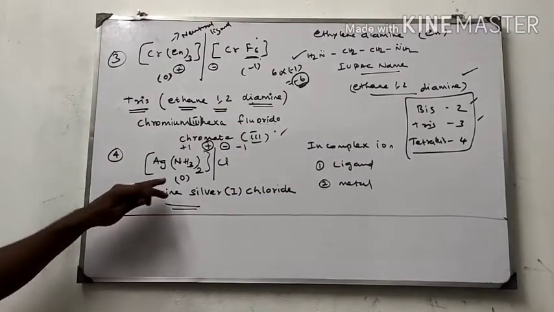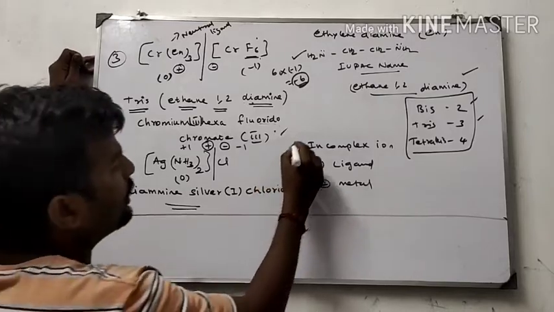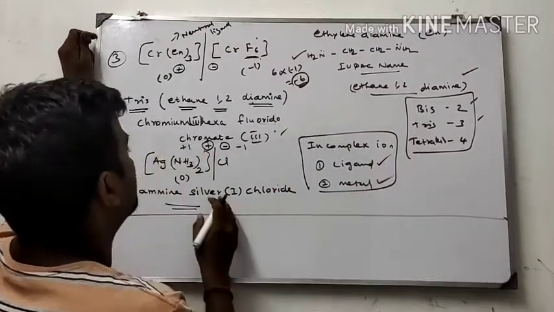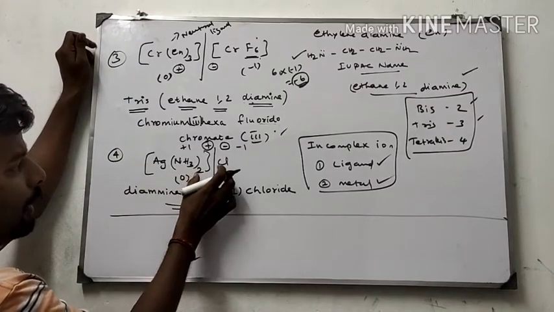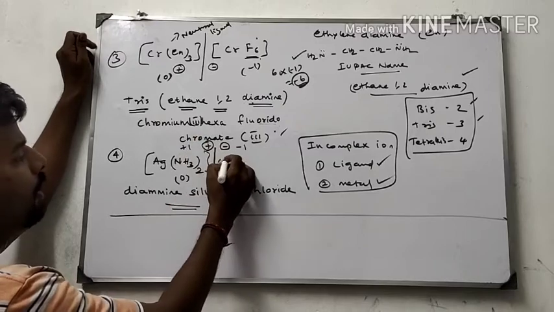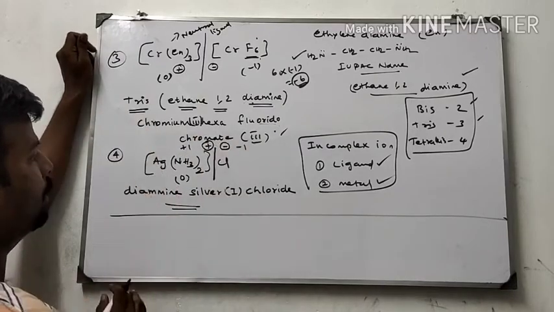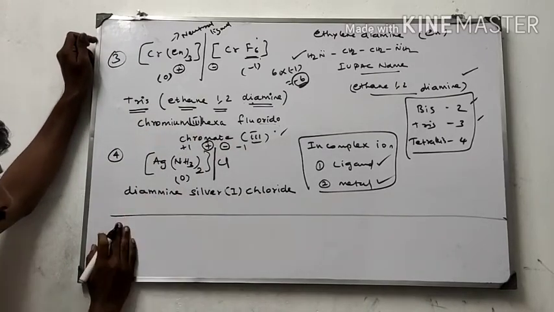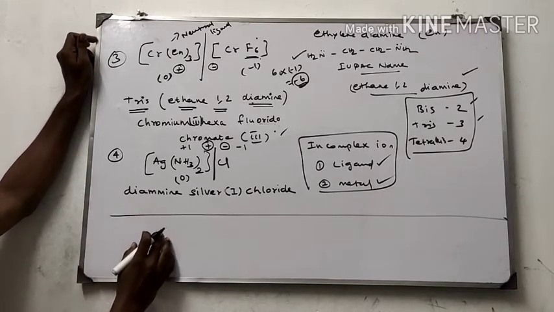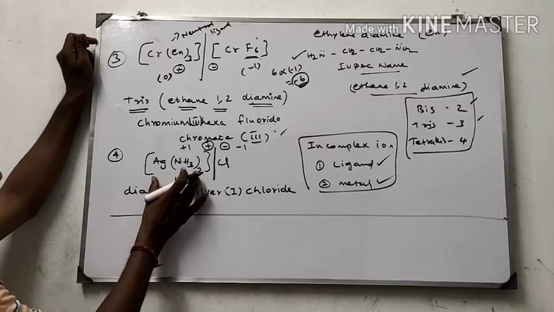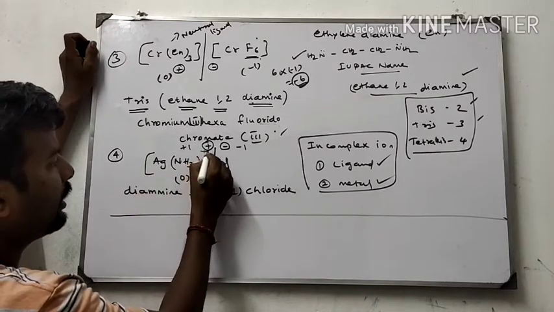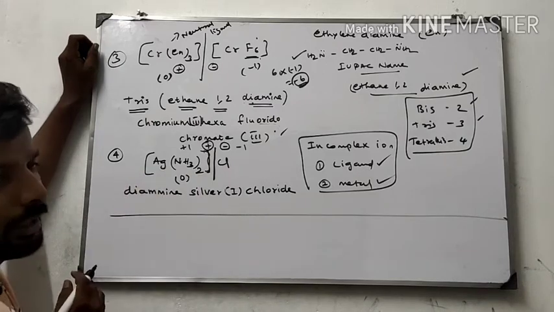Next I am writing this one. In a complex ion we have the ligand first and the metal second. I am separating this complex into positive and negative species. This part is the cationic part and this part is the anionic part. First I am writing the cationic part. According to the IUPAC rule, we have to write the cation part first. In the cation part, the complex ion, we have to write the ligand first, afterwards the metal.